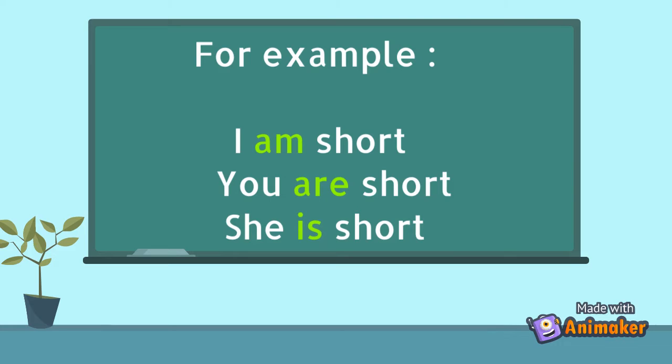So, from this example, you can see am becomes are and are becomes is by going from first person to second person to third person. So, we can conclude that verb changes according to subject, and no other part of speech has this kind of behavior.